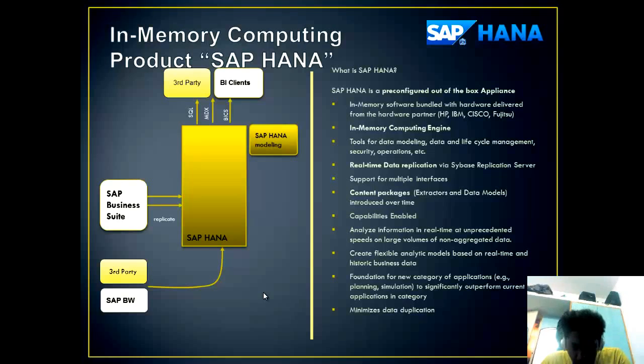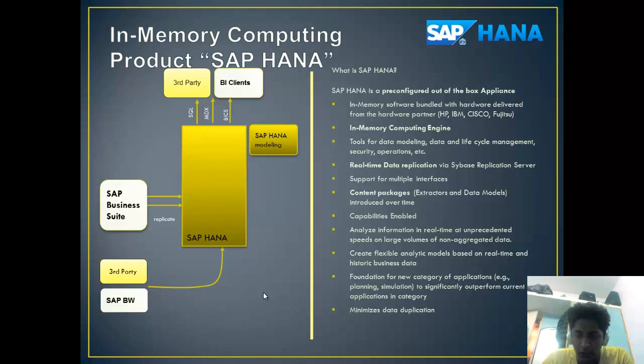Create a foundation for a new category of applications. HANA in-memory computing creates a new category of applications. For example, planning and simulation now become possible with SAP HANA. This outperforms current applications in this category. HANA also minimizes data duplication.